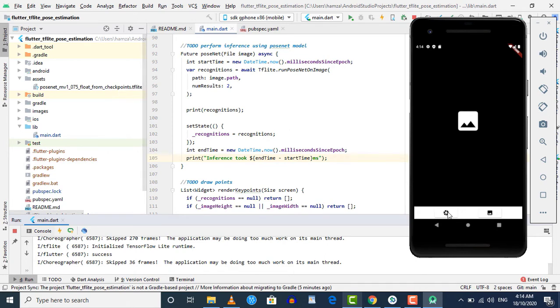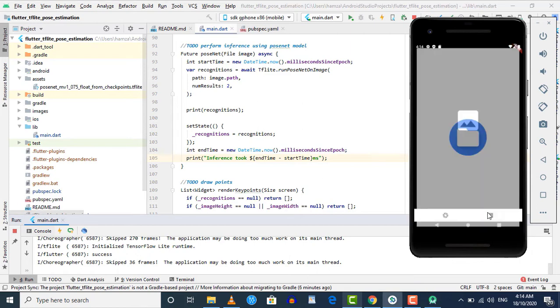have that switch here. But we have those same buttons, so upon clicking on this button, the camera will be opened so that the user can capture an image using the camera. Similarly, upon clicking this button, the gallery will be opened and you can choose an image from the gallery. So now let's firstly choose an image from the gallery. I'm gonna click on this button and you will see that the gallery will be opened.